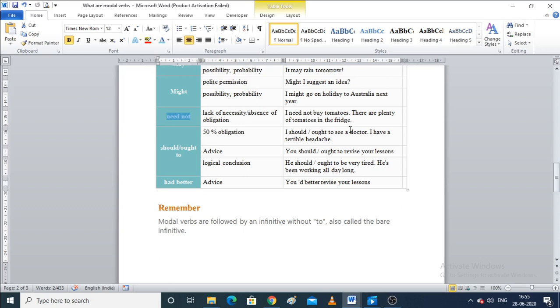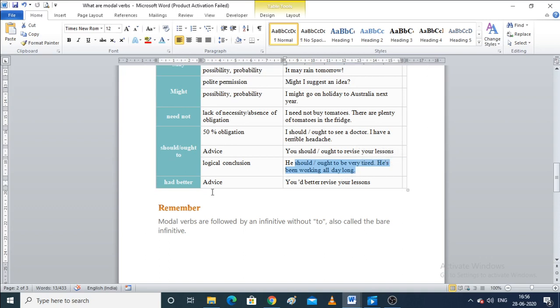Okay. So 50% obligation: I should or ought to see a doctor. I have a terrible headache. Advice and then logical conclusion. When do we use should and ought to? 50% obligation. I should see a doctor, or I ought to see a doctor. I have a terrible headache. For advice also we will use should: you should revise your lessons. So when we are advising, we are not imposing something, we are just advising, right? Now logical conclusion: he should be very tired. He's been working all day long.